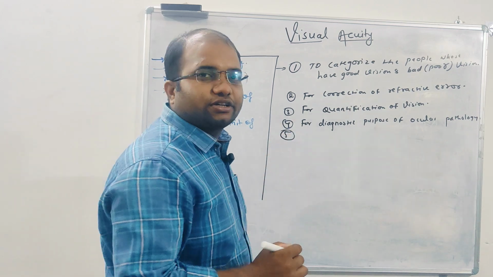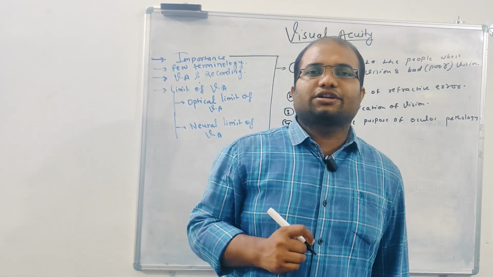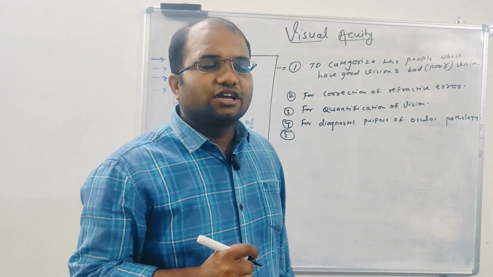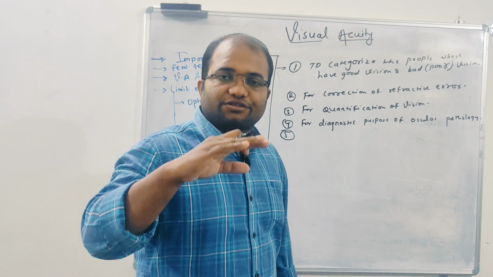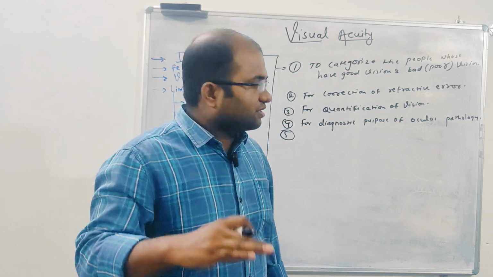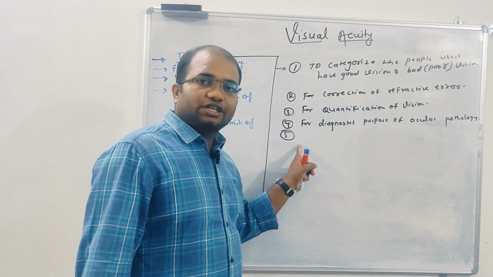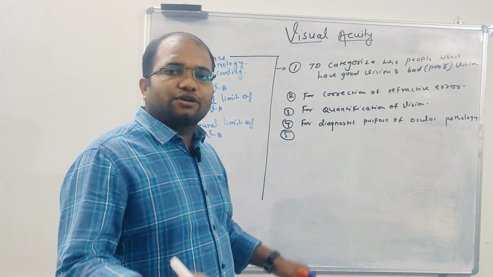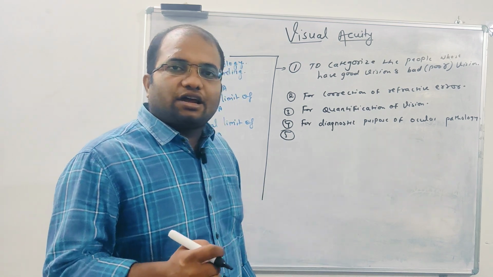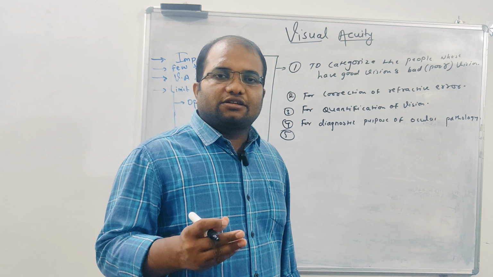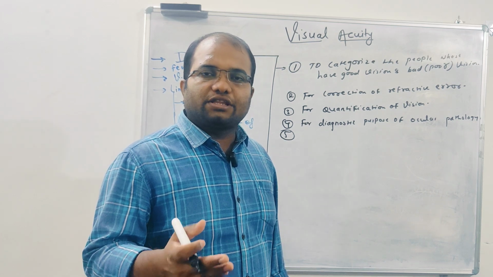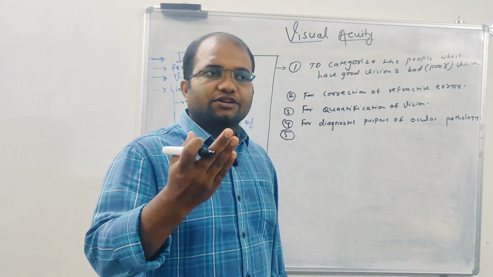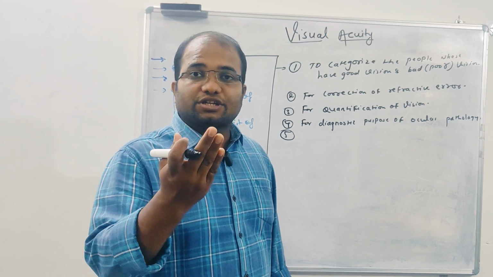Not only diagnostic. When you want to monitor some ocular and disease conditions, you need to monitor the visual acuity to monitor their disease progression. If someone has glaucoma and you give medical or surgical treatment, you want to know whether the vision is decreasing or increasing. If vision improves, that means the disease is improving.